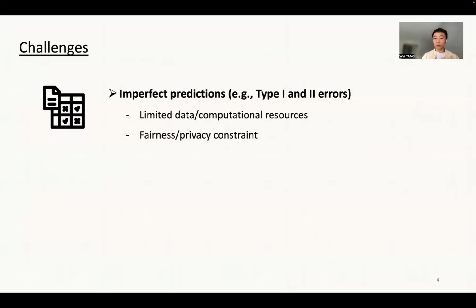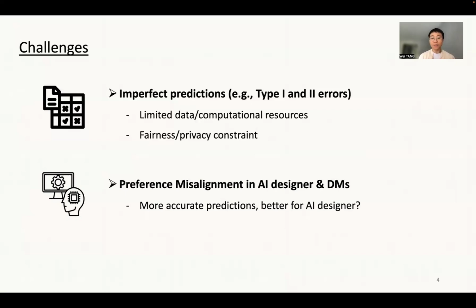Also, the predictions are often subject to additional considerations, like fairness or privacy constraints. In the meantime, there is a preference misalignment between the AI designer and the decision makers. The AI designer may favor some particular decision, while the decision makers may prefer to make other decisions.